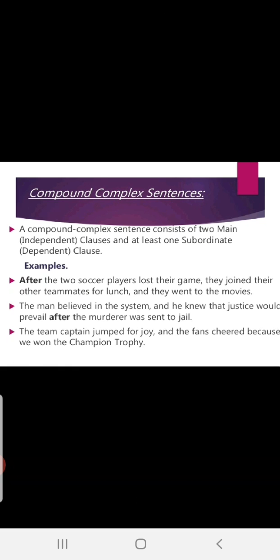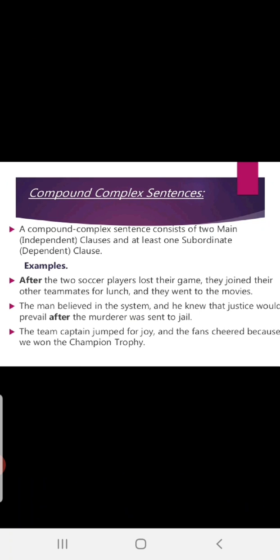The man believed in the system. Here one clause is over. And he knew that justice would prevail. Here also, justice would prevail, another clause is over. After the murderer was sent to jail. See, three clauses are coming together with the help of conjunctions.